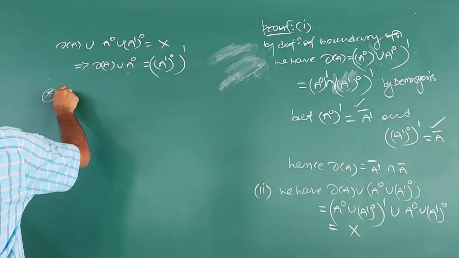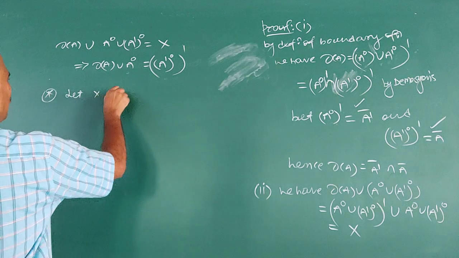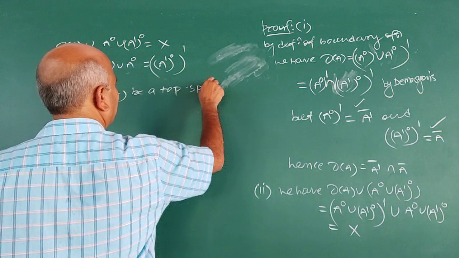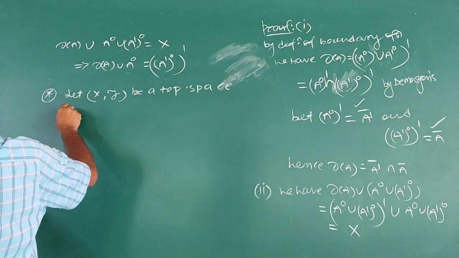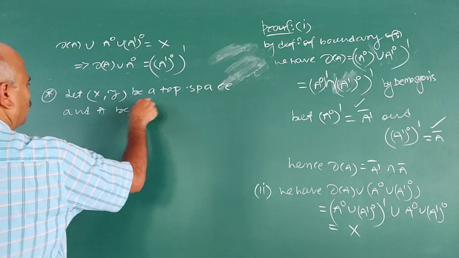Next one more result. It is like this. Let X be a topological space. I explain proof of this. And capital A be a subset of X.